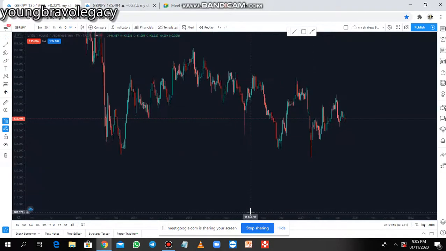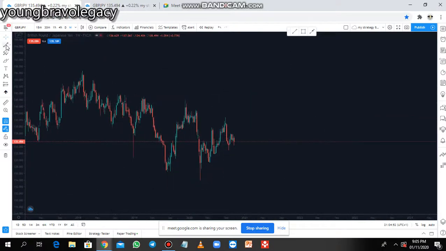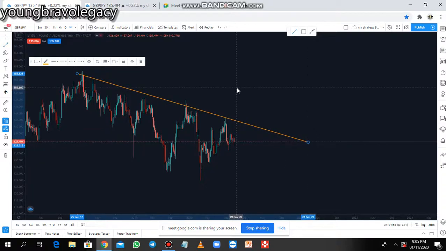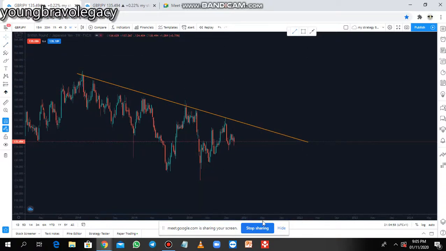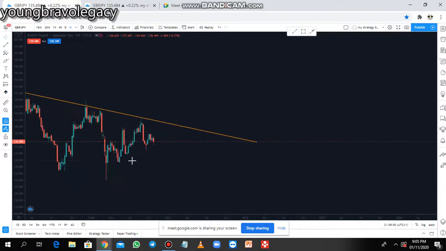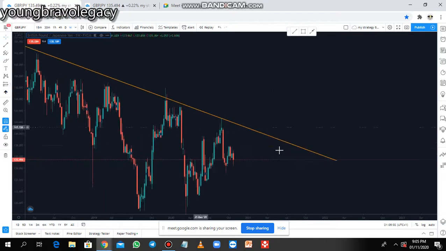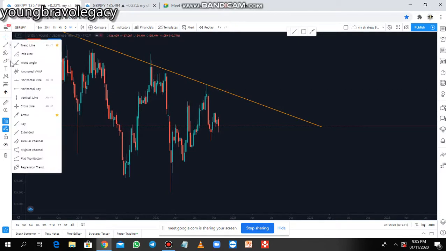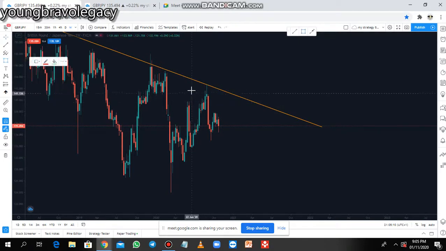Now, if you look at the weekly, we can see we are in a downtrend on the weekly. This is the structure I see on the weekly. If we are in a downtrend, this is the higher high, lower high, lower low. This is another lower high.